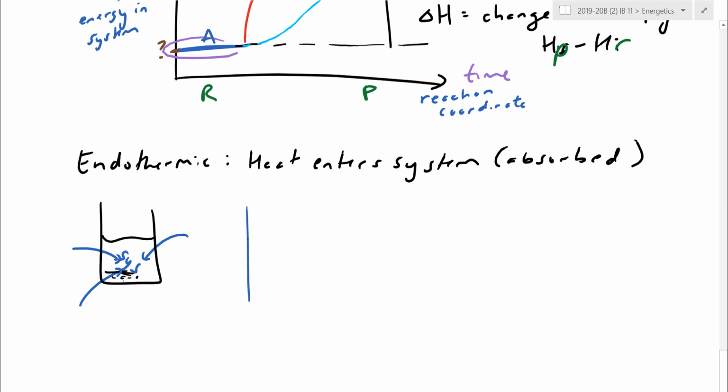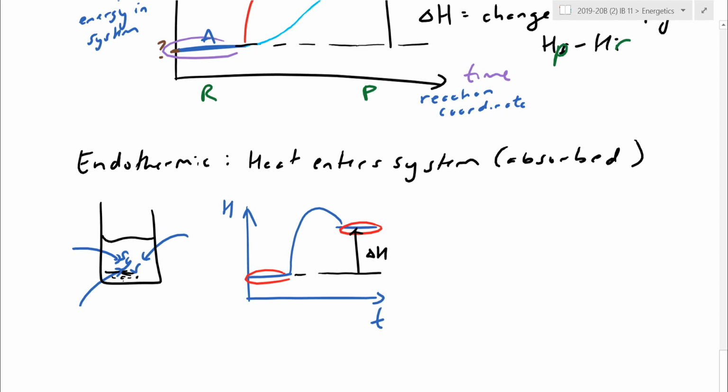A couple of ways of showing it here. I already showed it to you on an enthalpy level diagram. This time I do enthalpy in time. I start out somewhere low with reactants. I end up somewhere higher. Again, we're focusing mainly on start and finish. If I want to give you a delta H term, a change in enthalpy term, delta H would be the enthalpy of products minus the enthalpy of reactants. I don't know exactly these starting numbers, but because it's a bigger number minus a smaller number, delta H here is going to be positive. Positive delta H is one good way of telling you that it's endothermic.